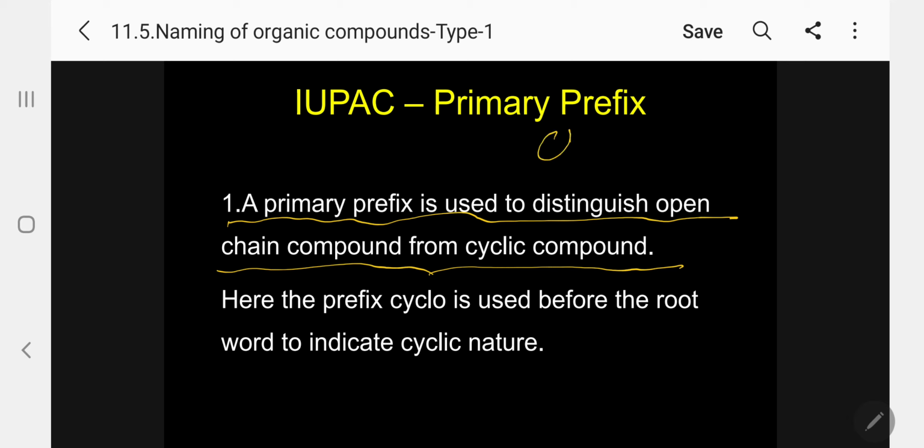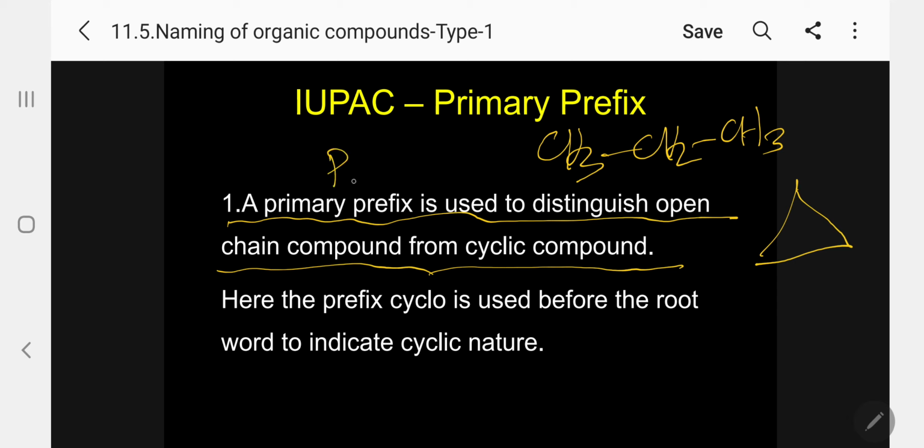A simple example: this is propane. I will write this one as cyclopropane. Kindly follow. In the first case, I am adding the IUPAC name propane. Pro-ANE, saturated, propane. This is also 3 carbon atoms. This is also propane. But what am I using?